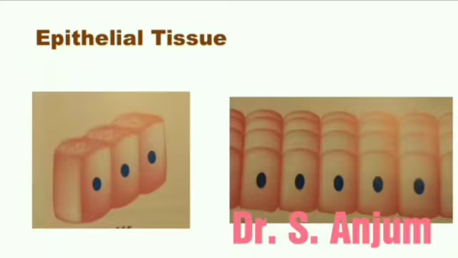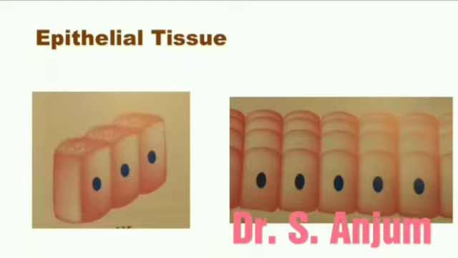Few characters are there. These tissues are closely packed together, and epithelial tissue has a basement membrane on which cells rest. The third characteristic is that epithelial tissue doesn't have any capillaries.